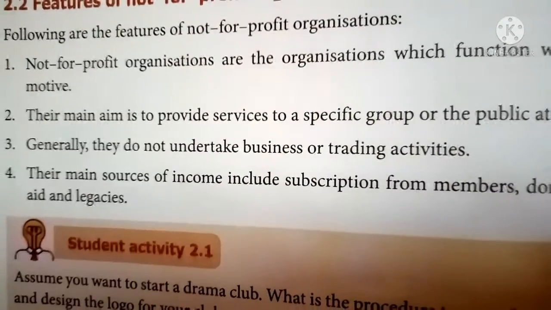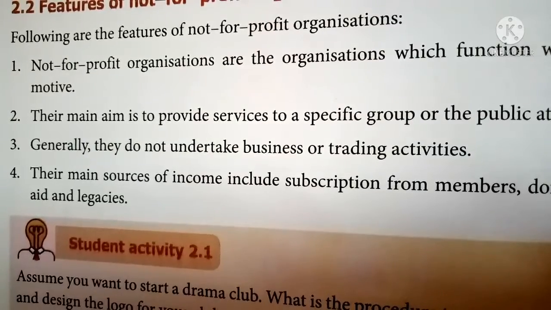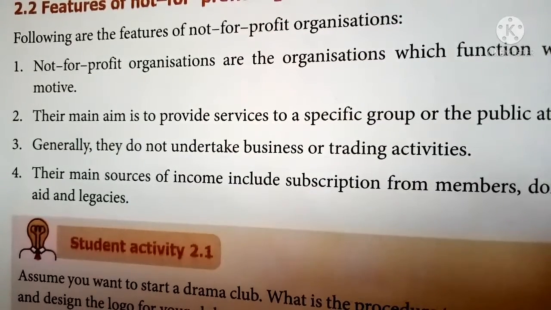These are the three stages of the final accounts of a not-for-profit organization.